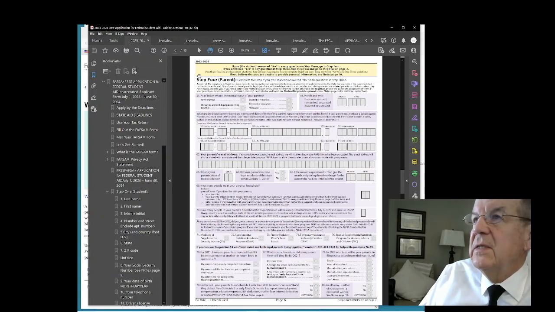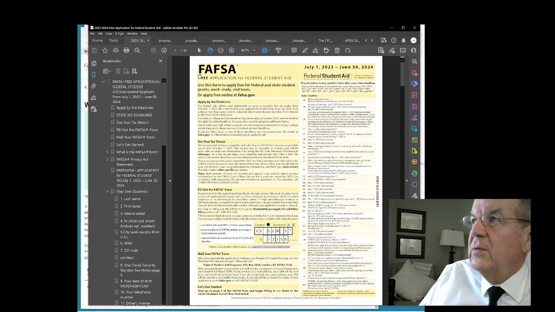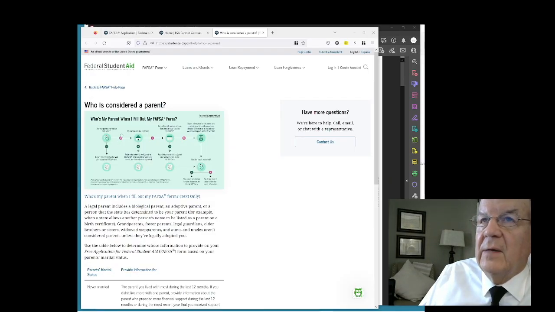So this is the FAFSA form for the 23-24 school year. Very important to take a look at it. Now also with that, like I said, and all these links are in the bottom, who is considered a parent, and here's a nice little diagram, and again the link is on the bottom of the descriptors.